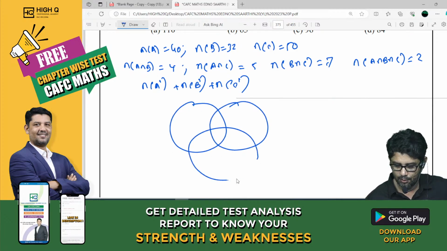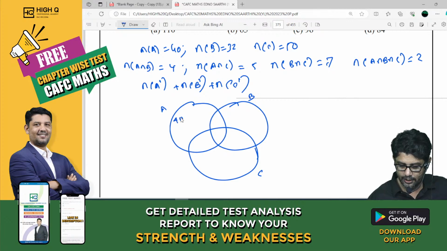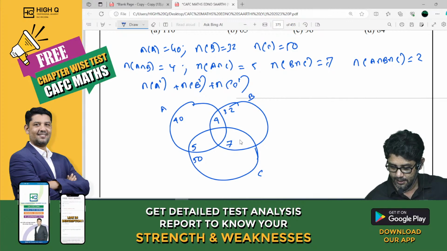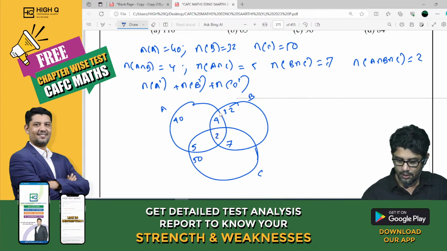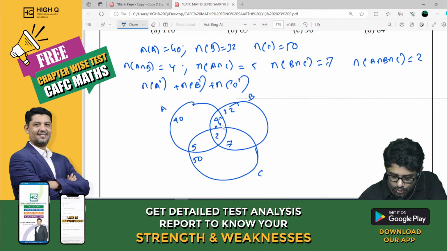Venn diagram is best, instead of using formula. A, B, C. What is it? 40, 32, 50. What is A and B? 4. A and C, 5. B and C, 7. All 2. Now first we will subtract here. 4 minus 2, 2. 5 minus 2, 3. 7 minus 2, 5. 40 minus 2 minus 2 minus 3.